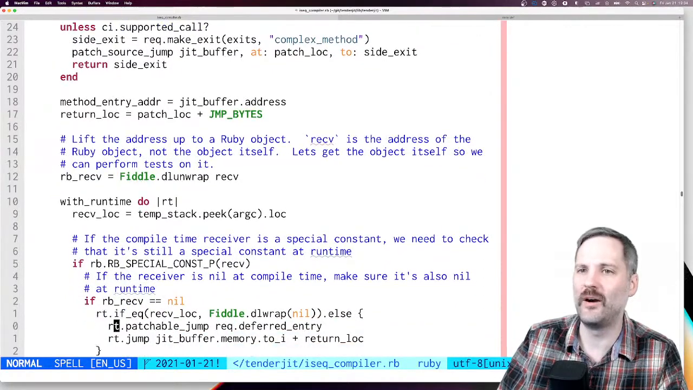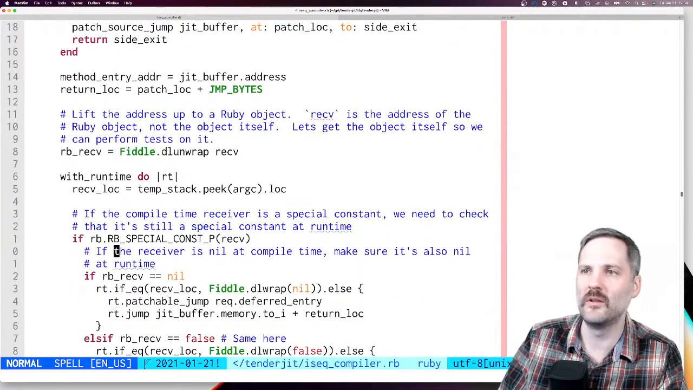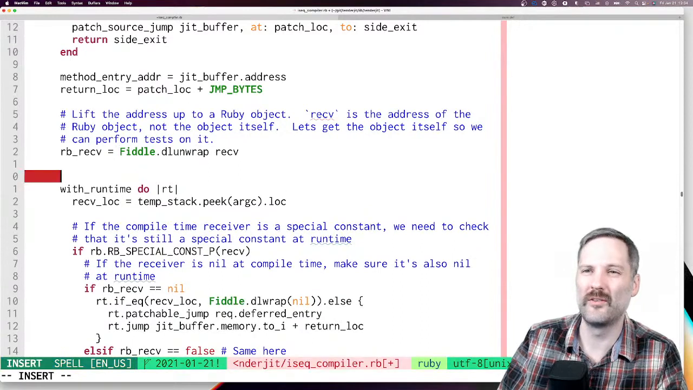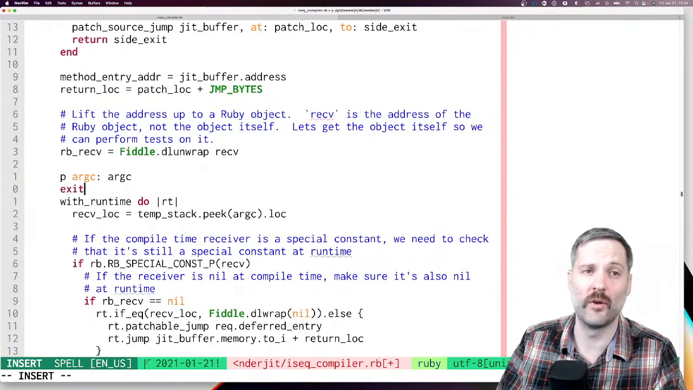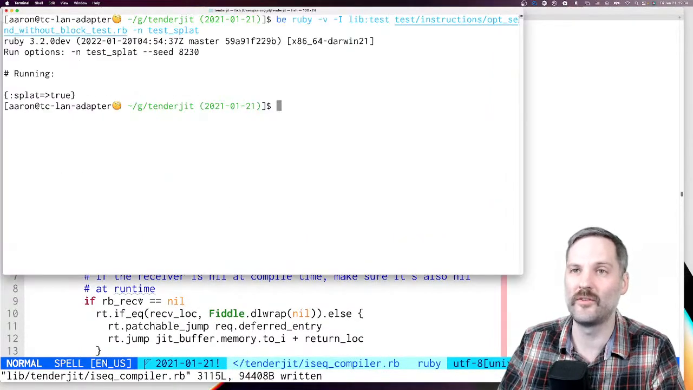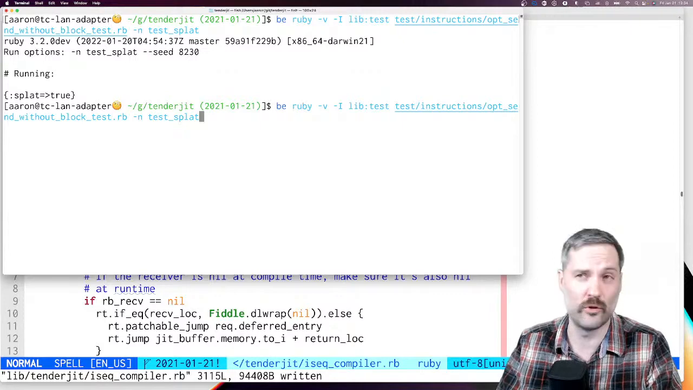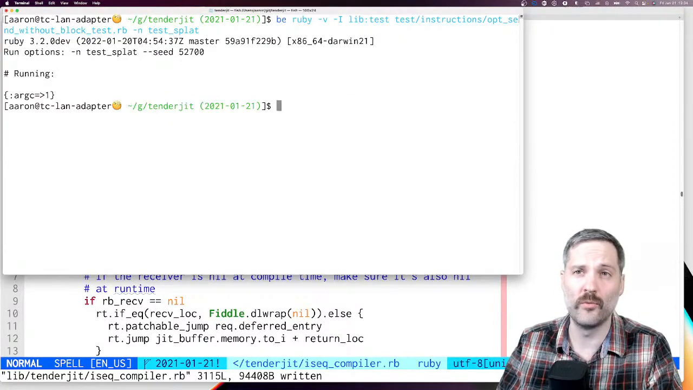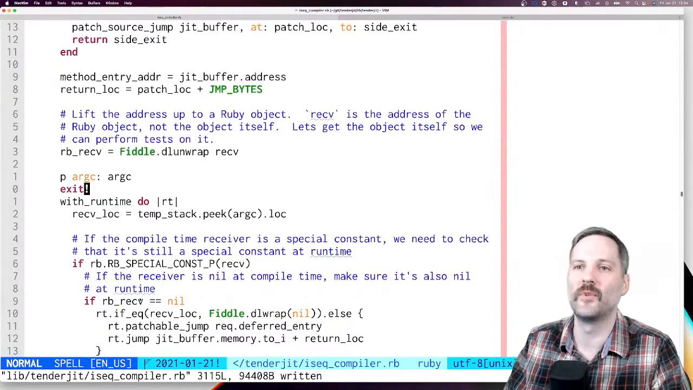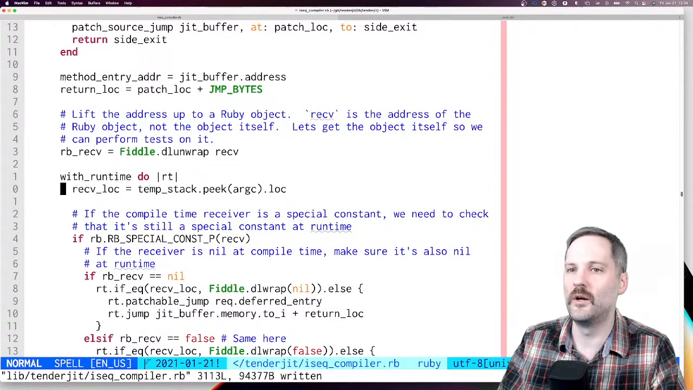Let's print out the argsy, p-argsy. Make sure we're actually getting what we expected, because as we saw on the slides, argsy should be 1, because we're calling with 1 parameter. Yes, it is 1. Cool.